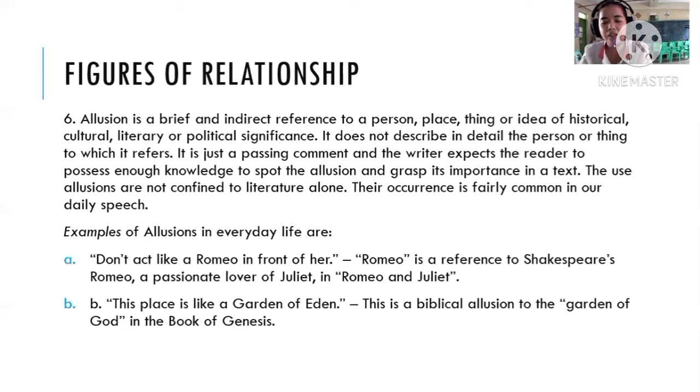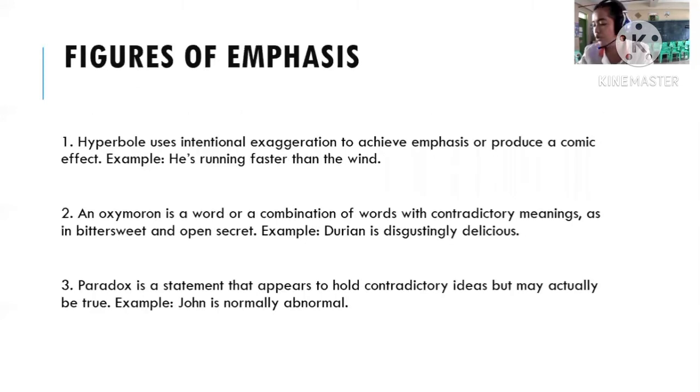So don't act like a Romeo in front of her. Romeo is a reference to Shakespeare's Romeo, a passionate lover of Juliet in Romeo and Juliet. And the other one is this place is like a Garden of Eden, wherein a garden of God. So we do have also figures of emphasis. Hyperbole talks about exaggeration. So he's running faster than the wind. So exaggeration of running fast, which is compared to the wind.